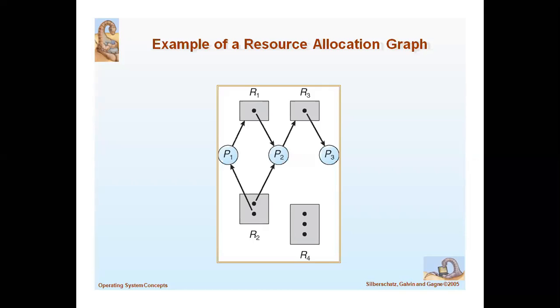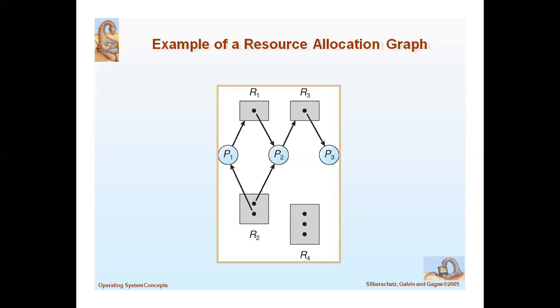If there is no cycle in the resource allocation graph, deadlock will not occur. If there is a cycle in the resource allocation graph, deadlock may or may not occur.